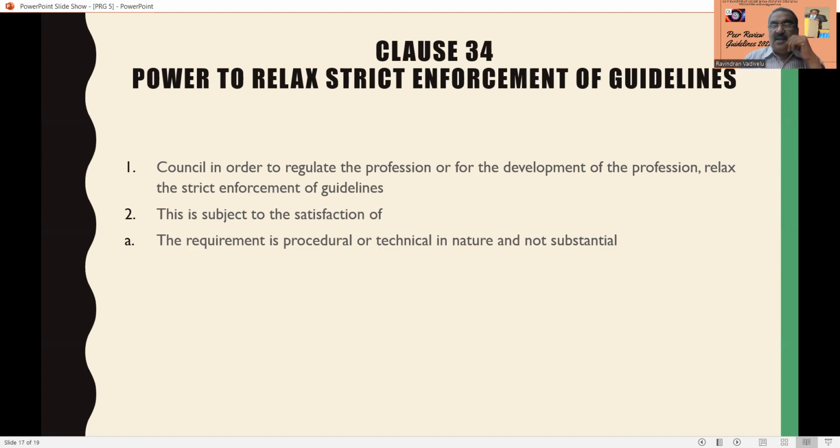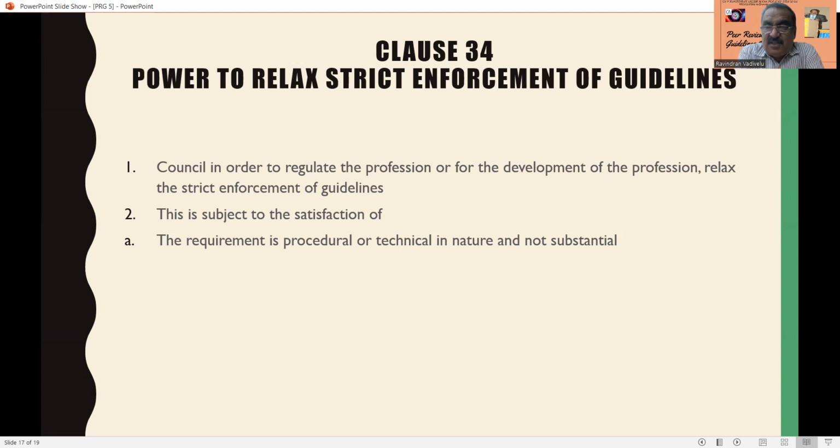This may be due to some delay in submission of the report, or sometimes a difference of opinion between the peer reviewer and practice unit that has to be resolved. So they say that there should not be any controversial discussion. So all this strict enforcement is there, but the peer review council may relax those conditions.